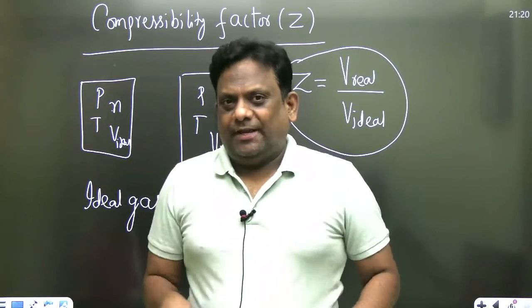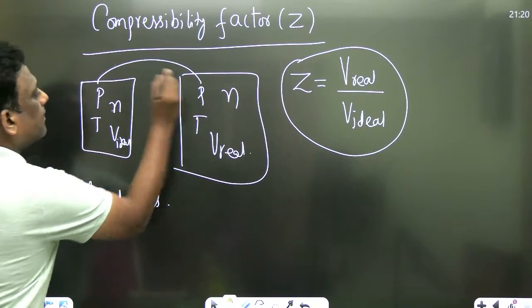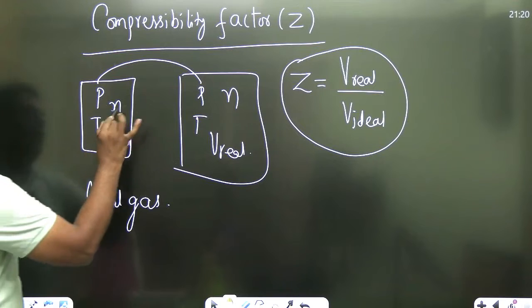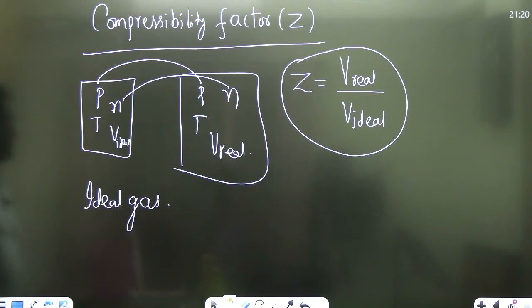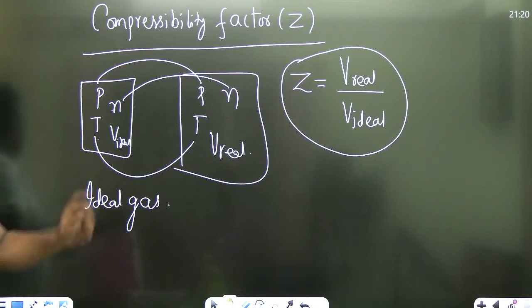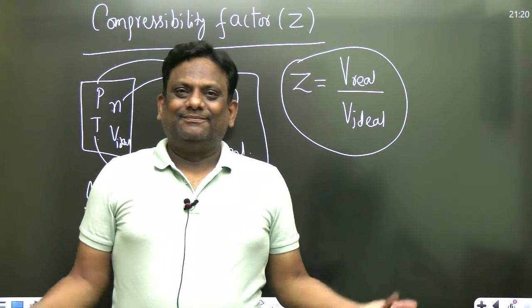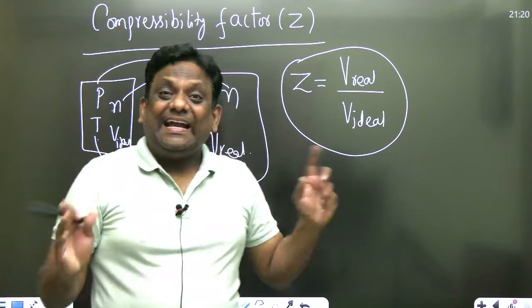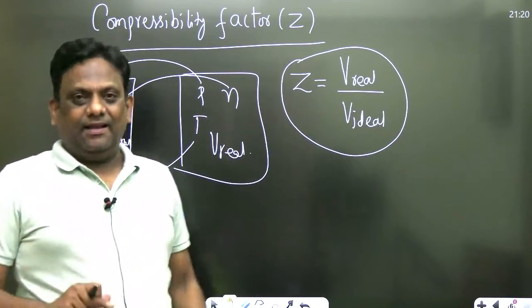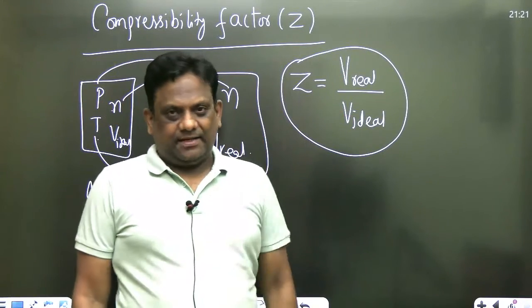But actually, there is no one at home. You are alone. Same situation, same house. What is your actual behavior? I don't know. That is the deviation from ideal. So real to ideal is known as compressibility factor.